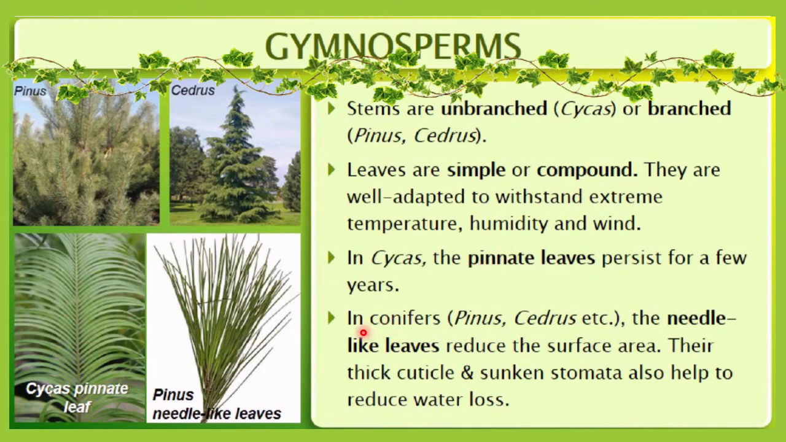Next are the conifers. An example is Pinus. Whenever a cone-like structure is formed, such plants are called conifers: Pinus, Cedrus. Here you can see needle-like leaves. In Pinus, they reduce the surface area. Why such a formation of needle-like leaves? Because it reduces the surface area. The thick cuticle and sunken stomata also help to reduce water loss. We will learn in detail what the cuticle and sunken stomata are in chapter number 5.